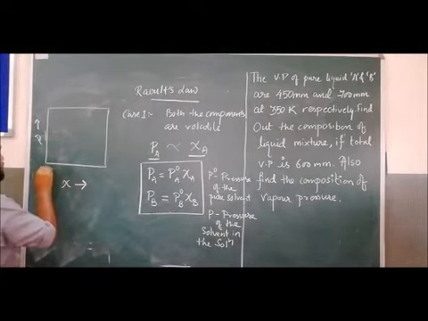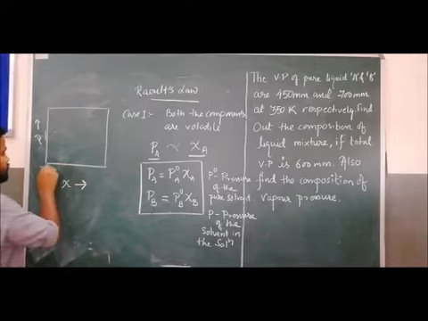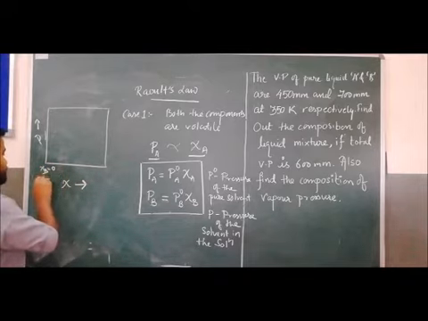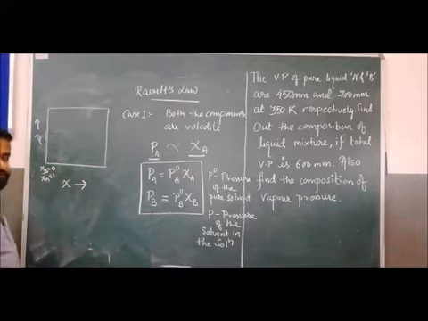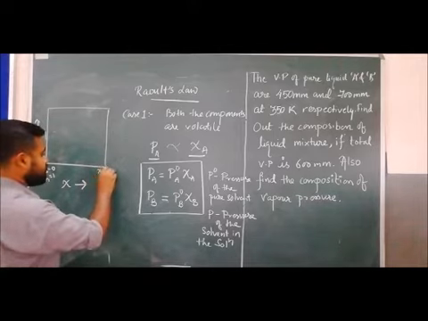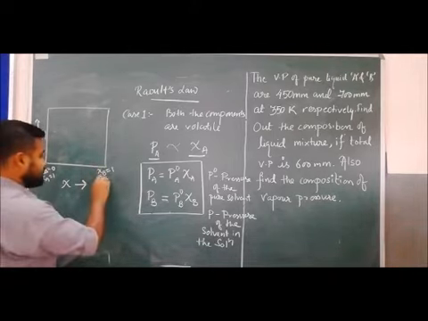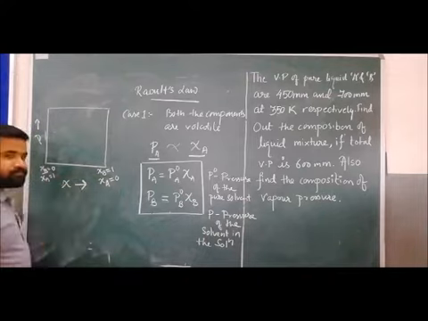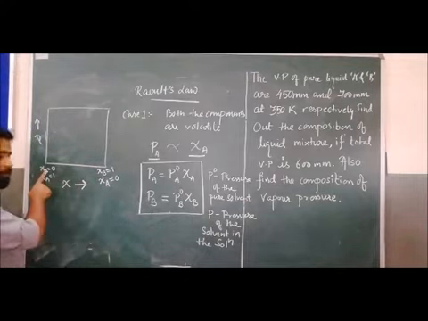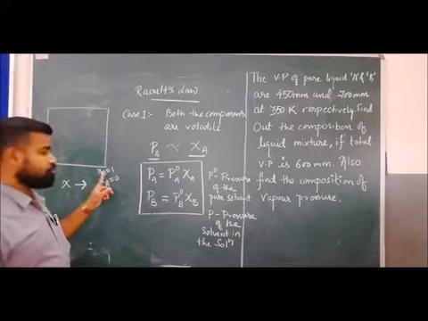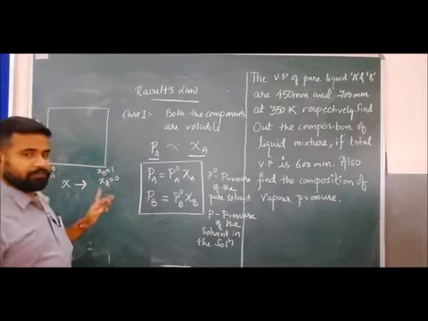Here XB equals 0, and here XA equals 1. Similarly, at this place XB equals 1, and XA equals 0. This is the mole fraction of component B, this is the mole fraction of component A.